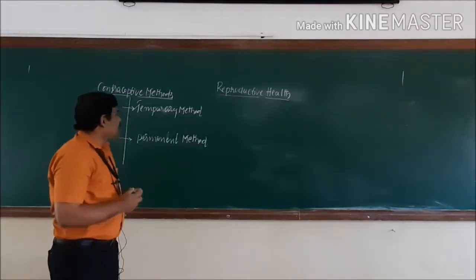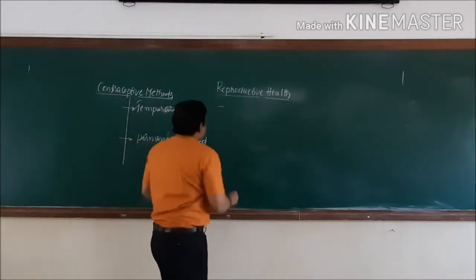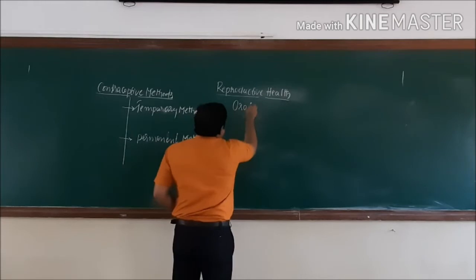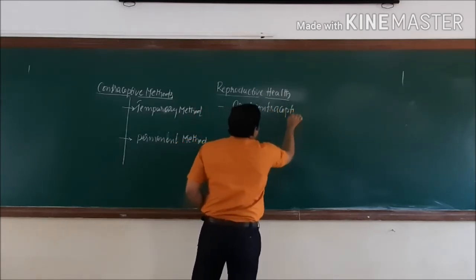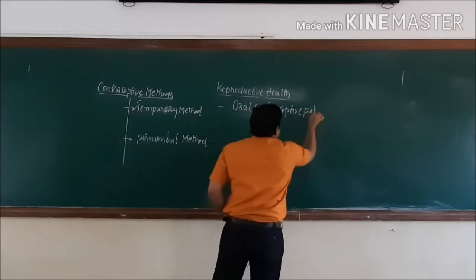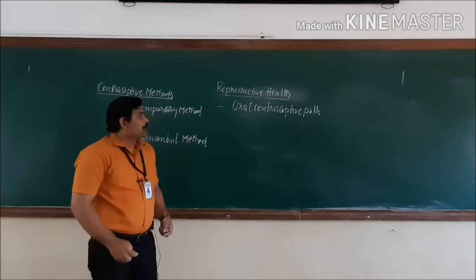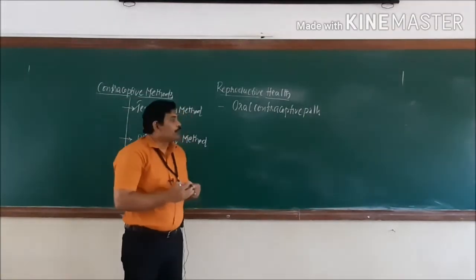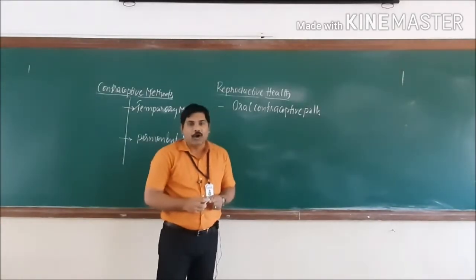Of the remaining contraceptive methods, the first one is oral contraceptive pills. This is one more important method. We use this method by taking tablets, and the tablets include steroidal hormones.